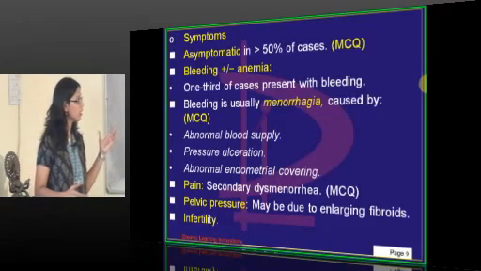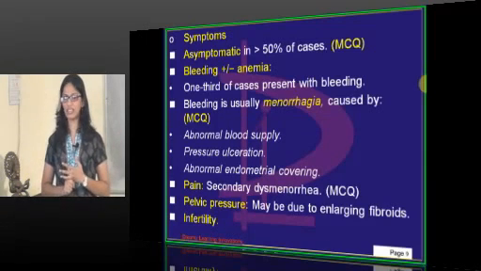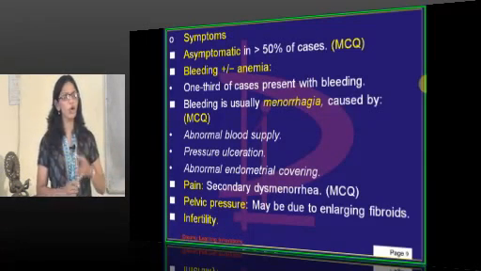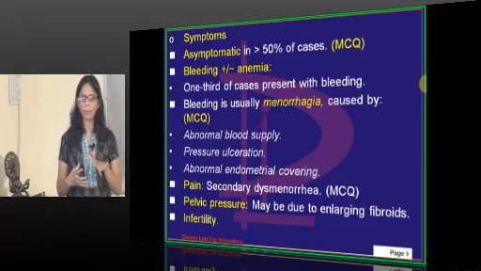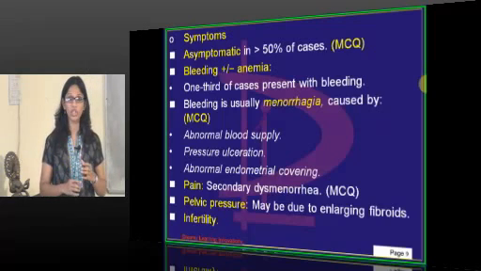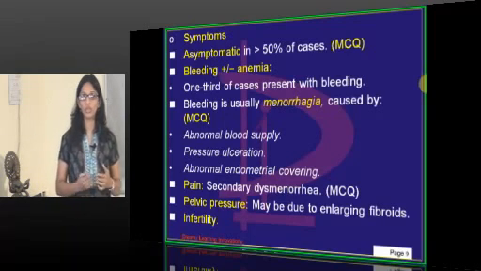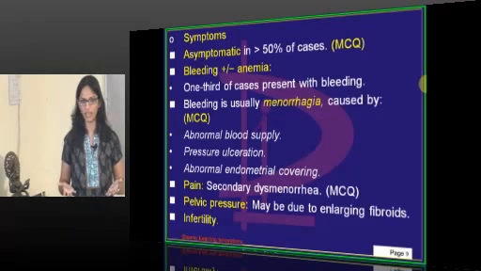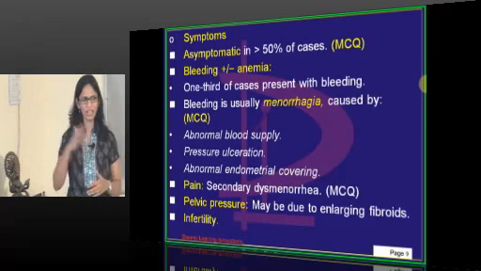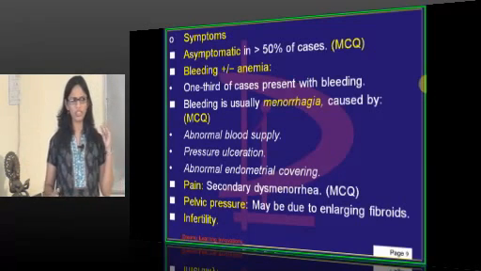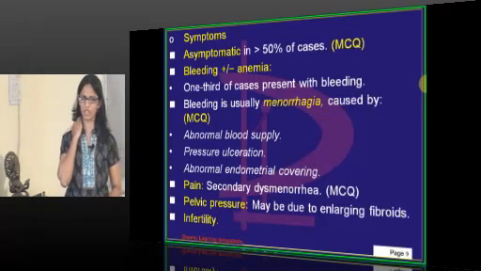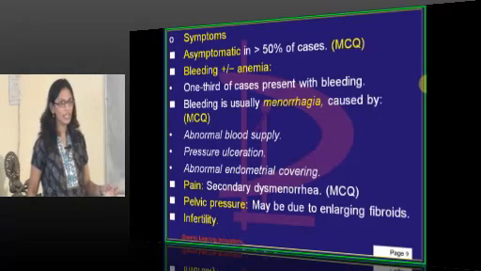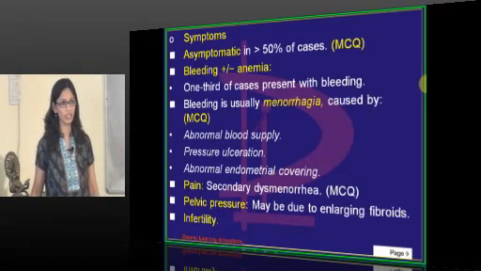Then the pressure symptoms are seen in cervical fibroid or any anterior wall fibroid, which leads to compression over the bladder, leading to retention of urine, dysuria, more UTI. These are all sequelae of one thing and the other. If it is compressing over the posterior part, it leads to constipation. Simple.